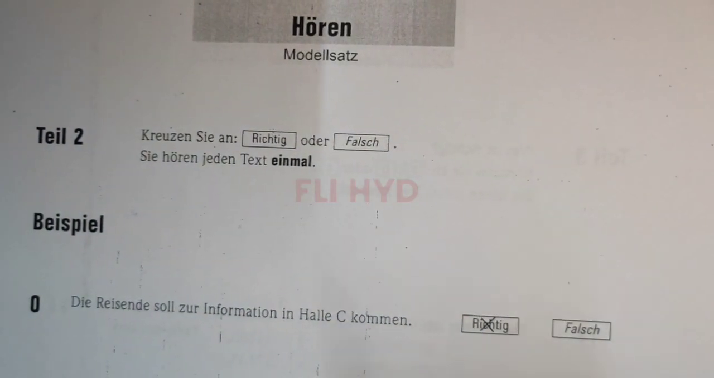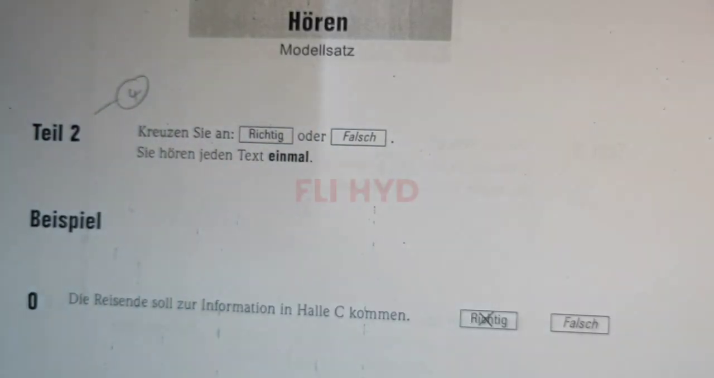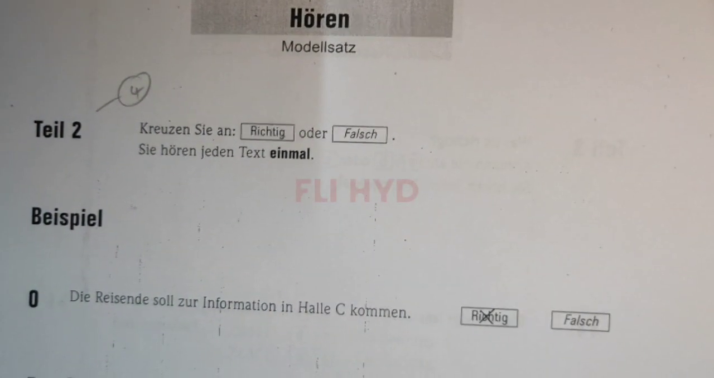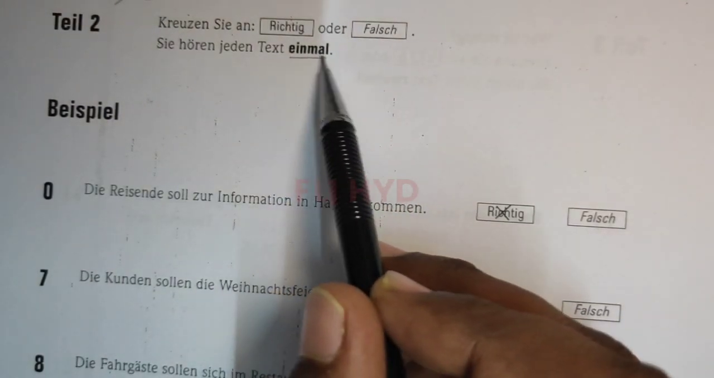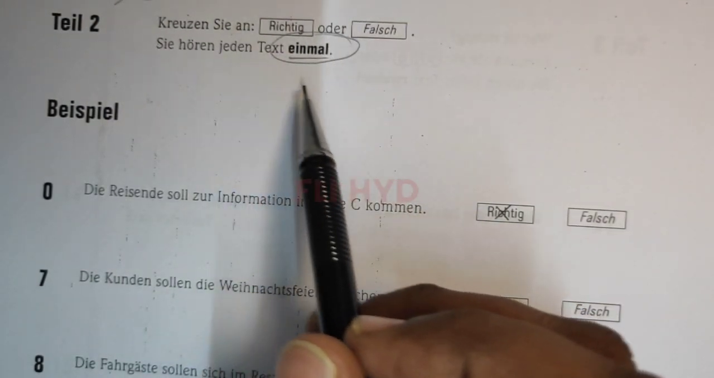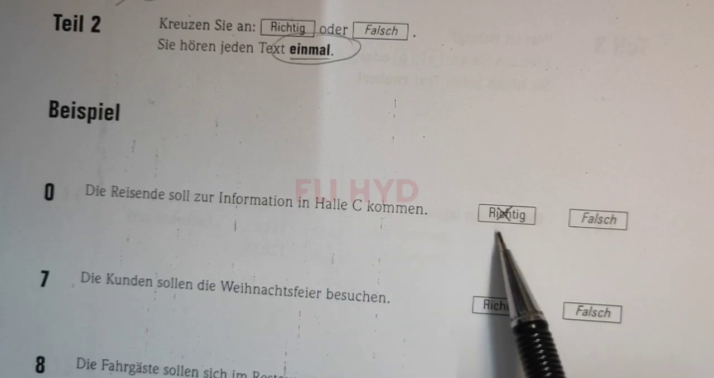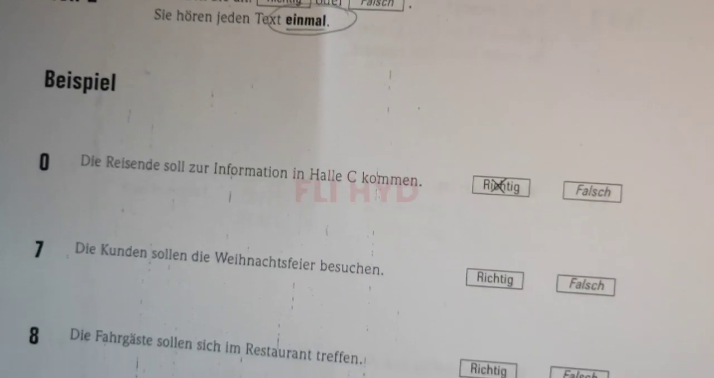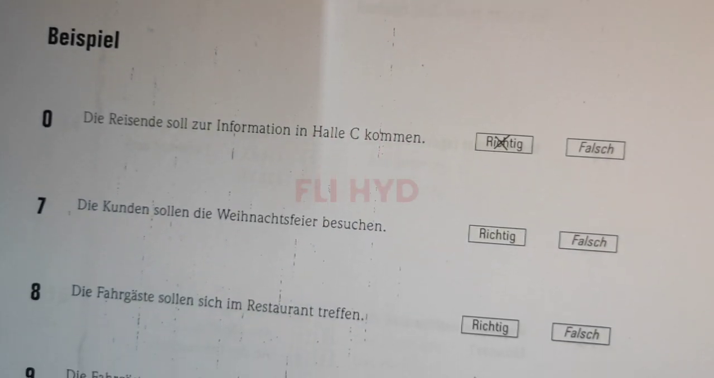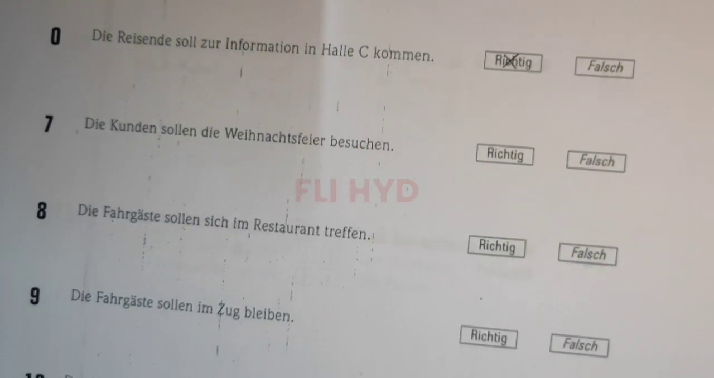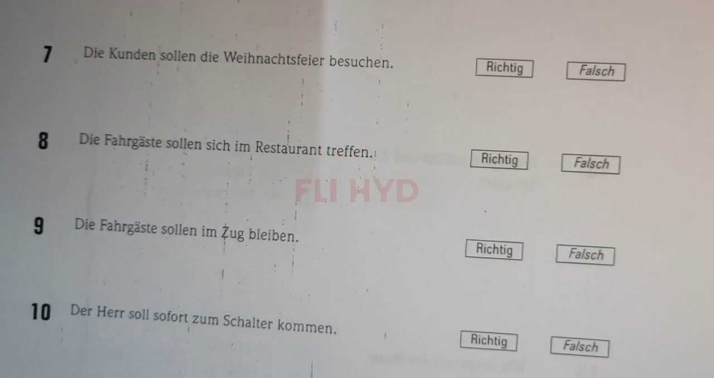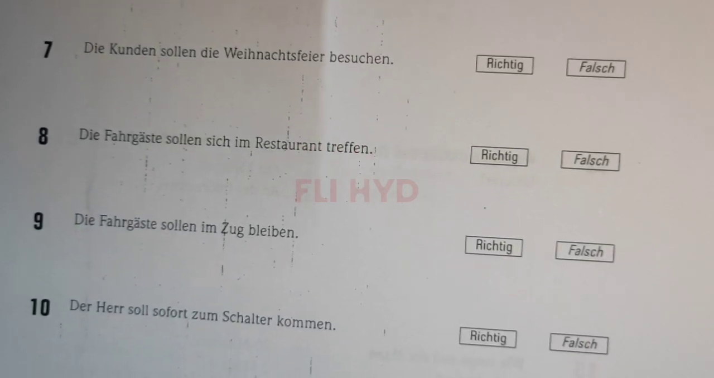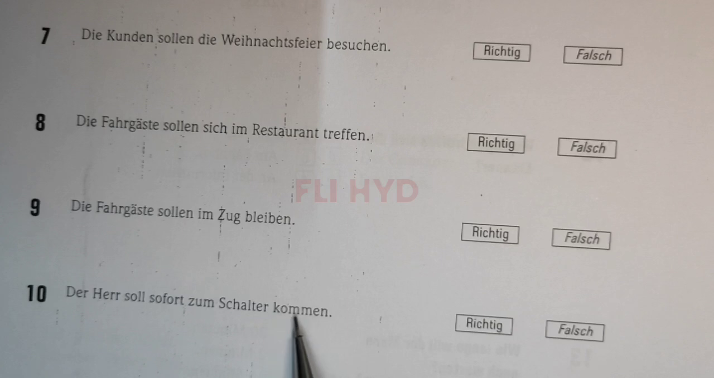Next one, tile 2. In tile 2 we have only 4 questions, while in tile 1 we have 6. But here in tile 2 you listen only once. Here we have to check whether the given statement is richtig oder falsch. So listen to the audio track carefully and choose whether it is richtig oder falsch. Be careful, it is played only once, so we have to pay attention. Before you listen to the audio track, you must know exactly what you are looking for in the audio.